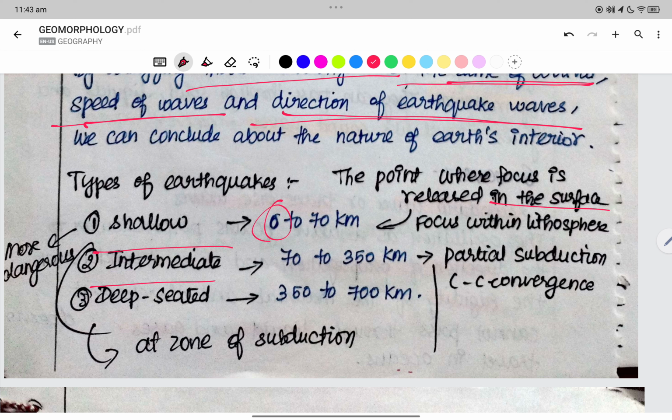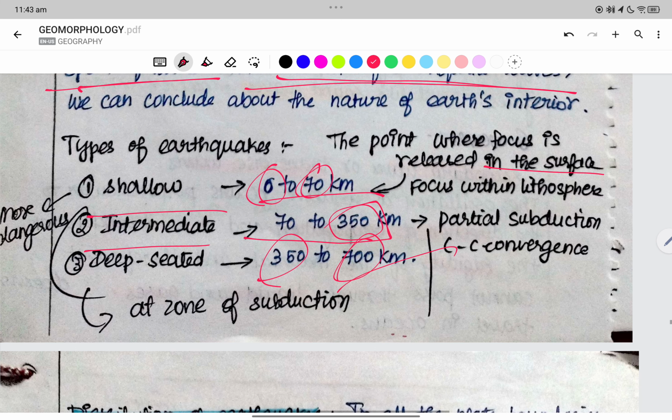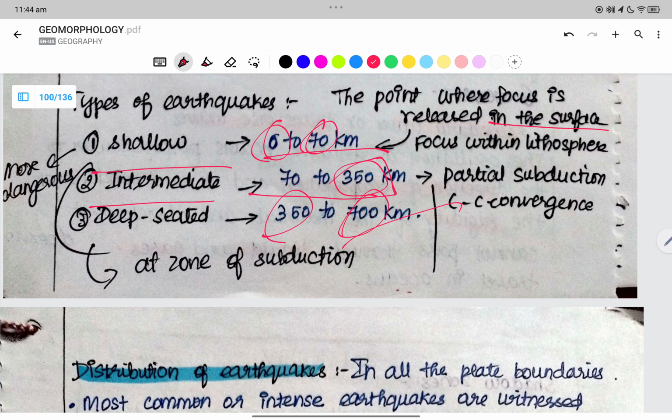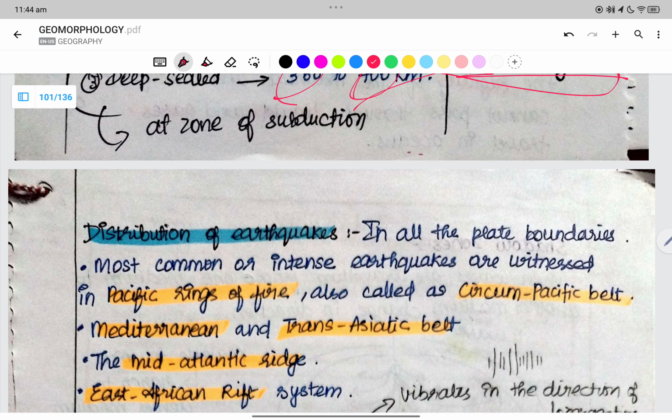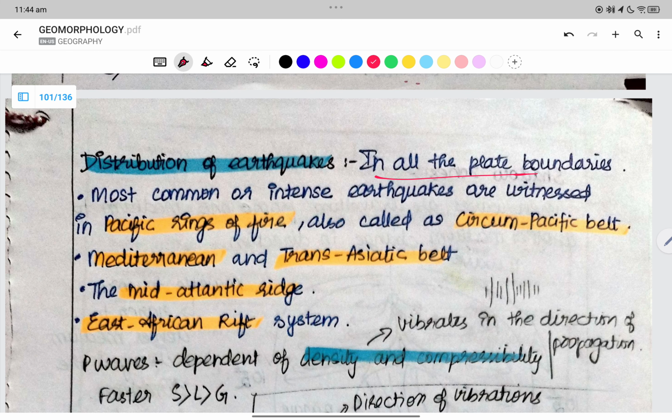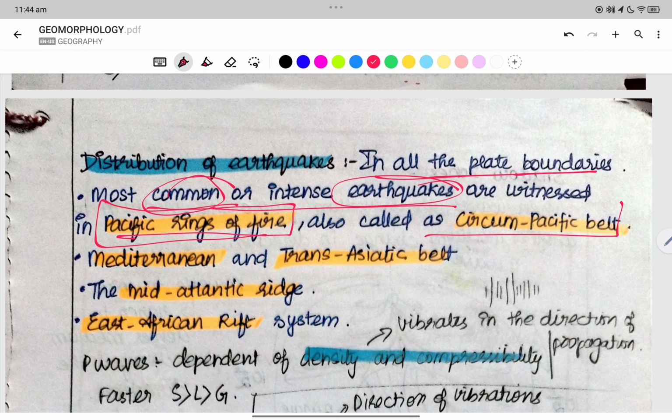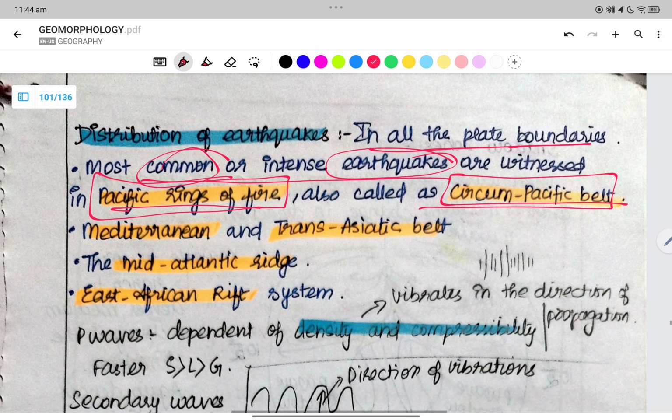Earthquakes are classified as shallow 0 to 70 kilometers, intermediate 70 to 350, and deep 350 to 700 till the asthenosphere. It does not go below the lower mantle. Focus within the lithosphere, partial subduction of continent convergence. The distribution of the earthquakes is in all the plate boundaries. Most common or intense earthquakes are witnessed in the Pacific Ring of Fire. It is called the circum-Pacific belt.